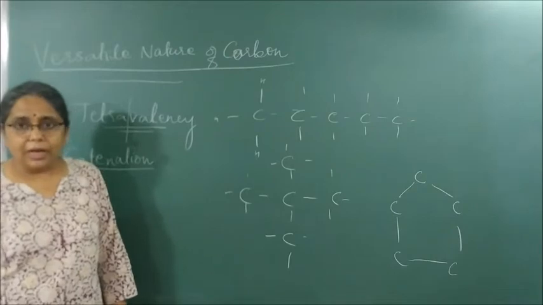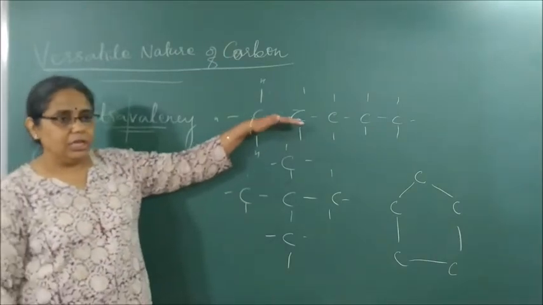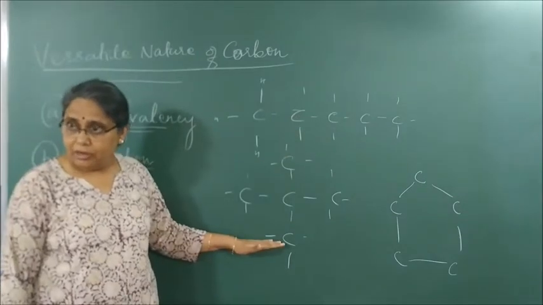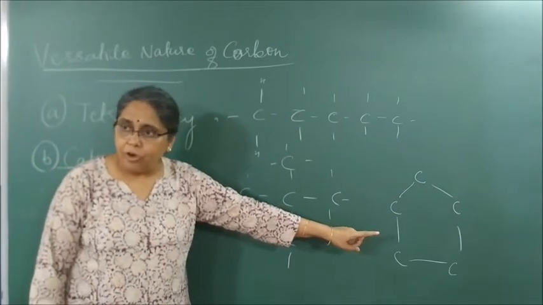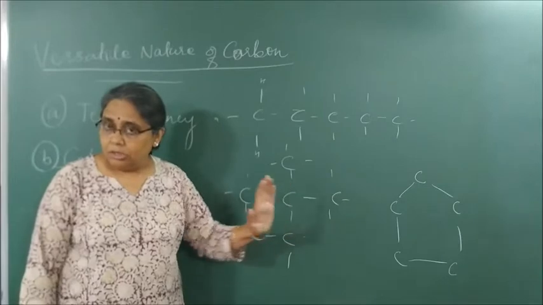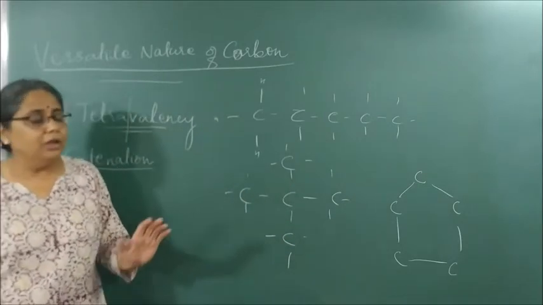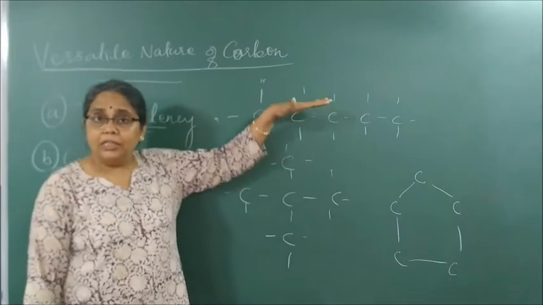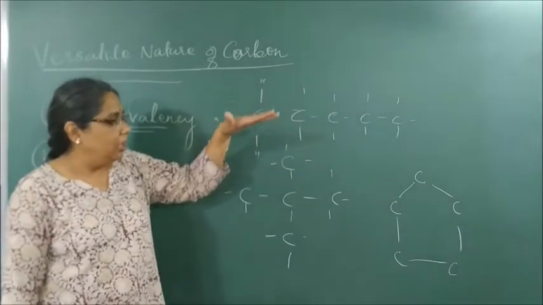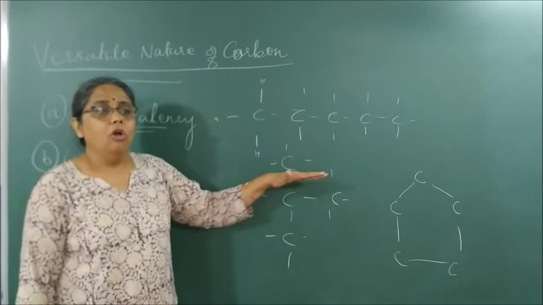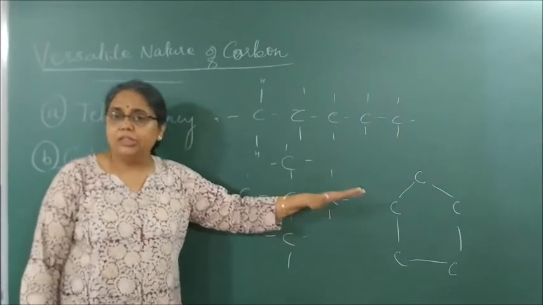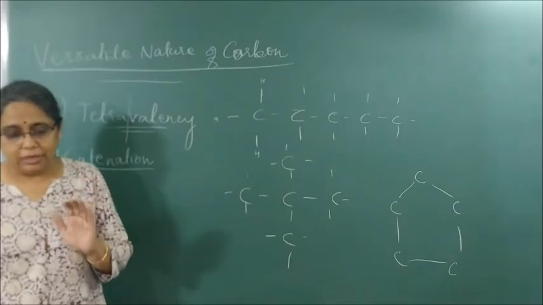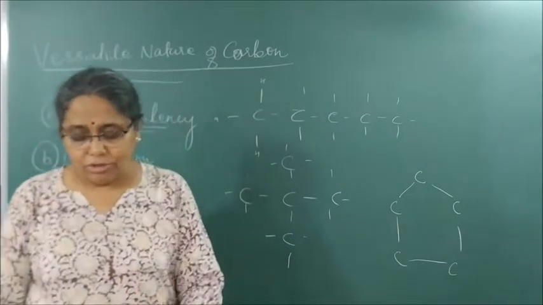So the carbon atoms can be arranged in a straight line, they can be arranged in a branched manner, or they can be arranged in the form of a ring. So this ability of carbon to attach itself to many other carbon atoms in the form of a straight chain, in the form of a branched chain, or in the form of a ring is called as what? Catenation. Clear? Right, next. Continue the same point.